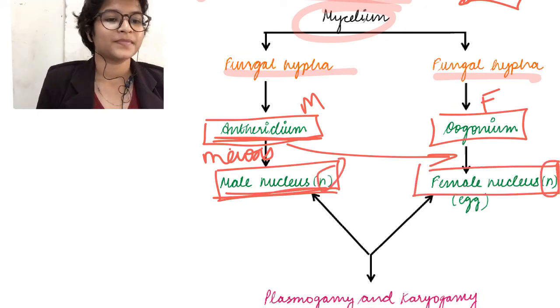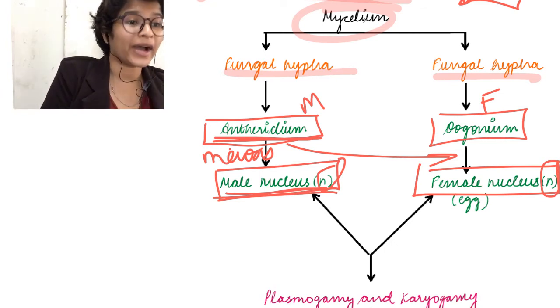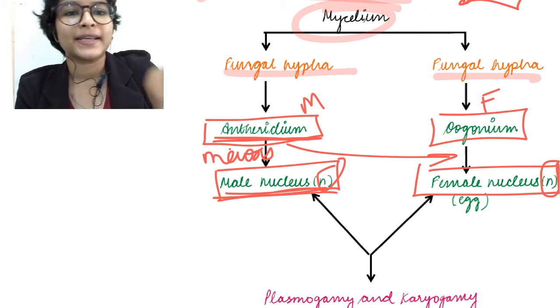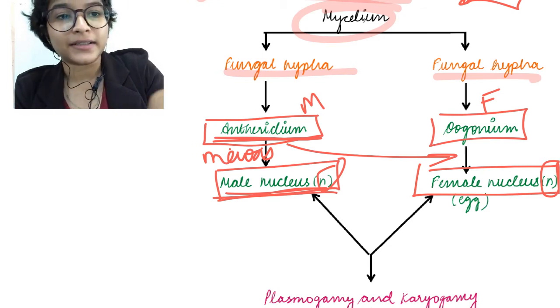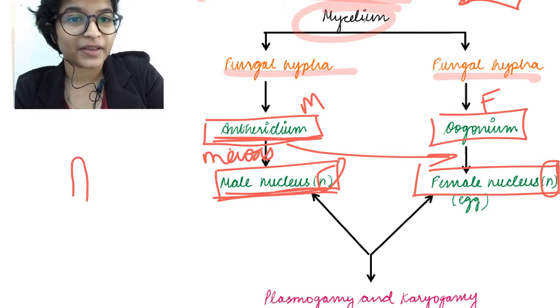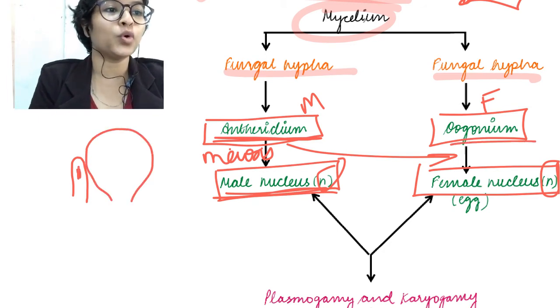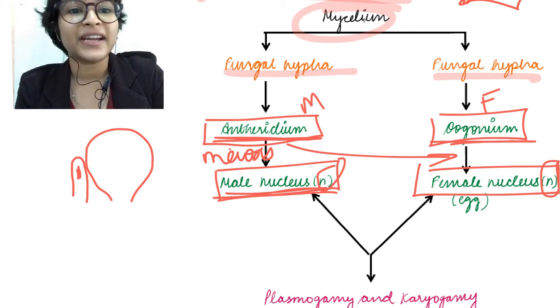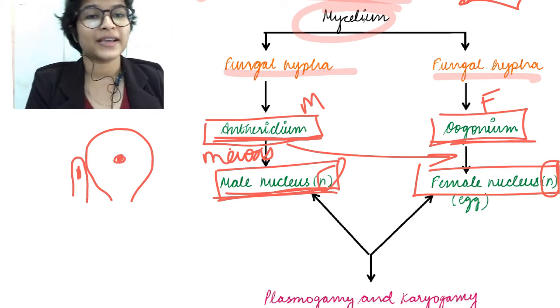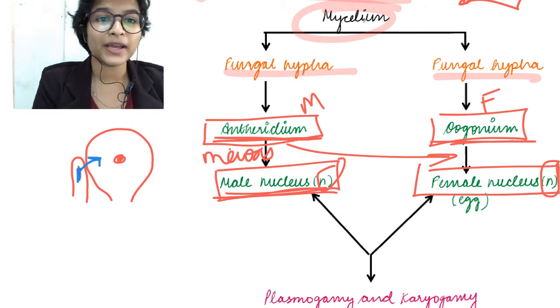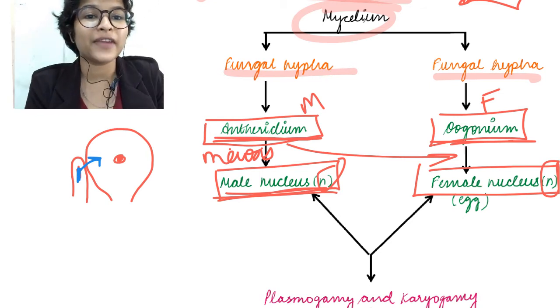Okay. So now these two specialized hyphae will come in contact. Like I told you, this is the male hypha which contains the male nucleus, and this specialized female hypha, which is the oogonium, which is slightly enlarged, contains the female nucleus of the egg. After coming into contact, this male nucleus is transferred into the female nuclei, inside the female hypha.